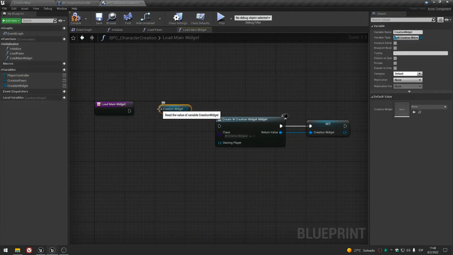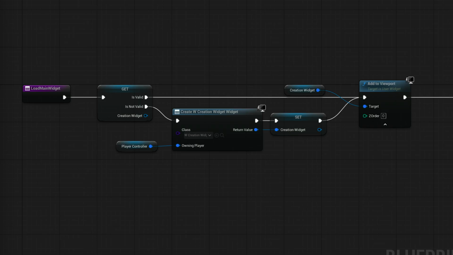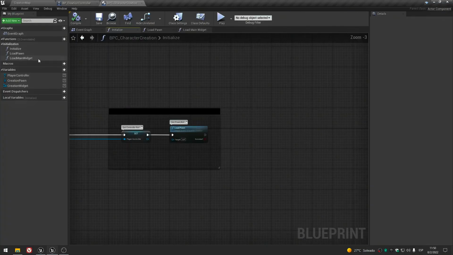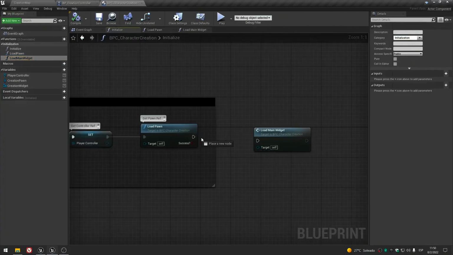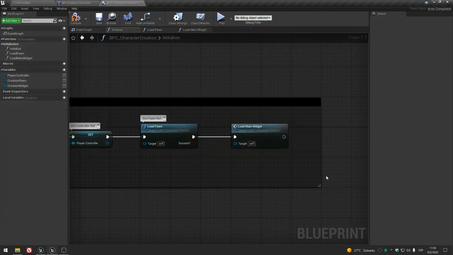So right click over the creation widget variable and select convert to validated get, and to speed up the process, just place the code exactly as I show it here, and now place the loadMainWidget function here after the load pawn.